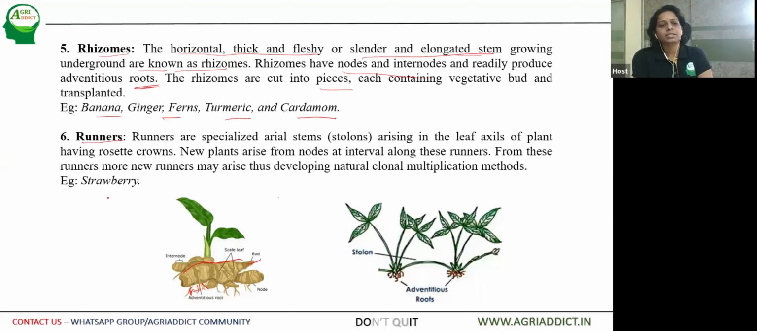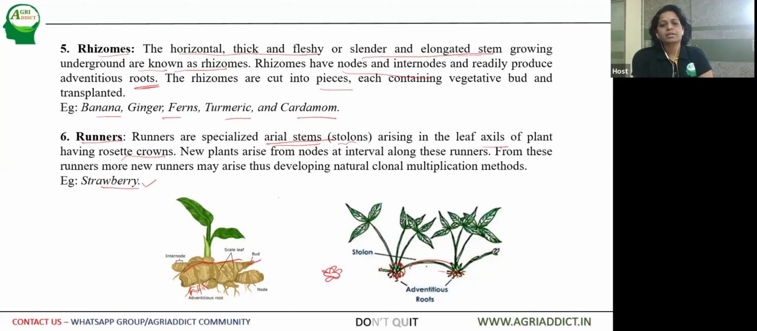Then runners. The best example of runners is strawberry. These are specialized aerial stems. Up to now we have seen underground stems. This is the aerial stem, which is called a stolon. Here you can see this is a connection between one plant and the other plant. These are specialized aerial stems called stolons, arising from the leaf axils of a plant which has rosette crowns. So these are rosette plants, and nearby on the whorl, these leaves are present.